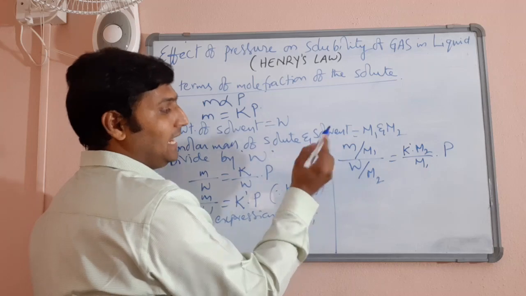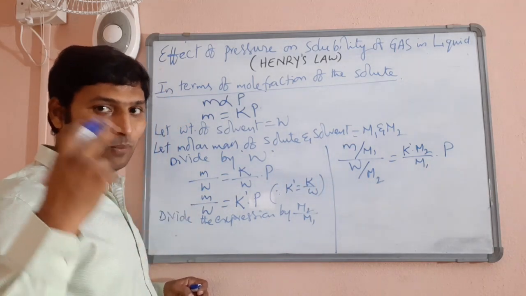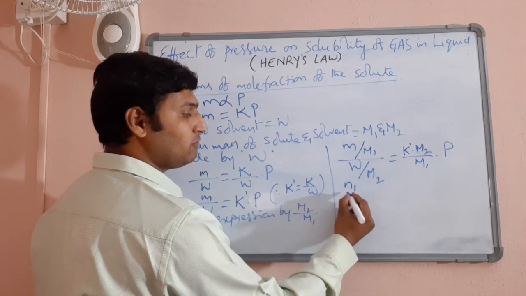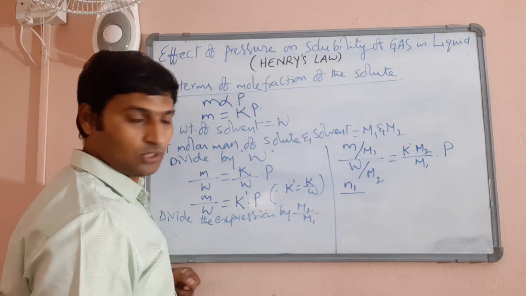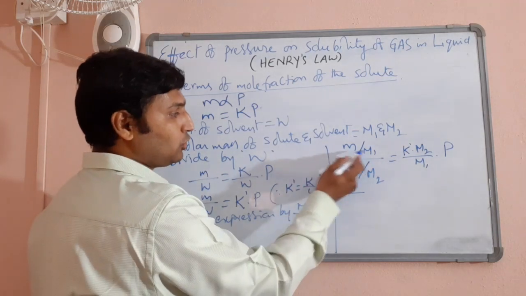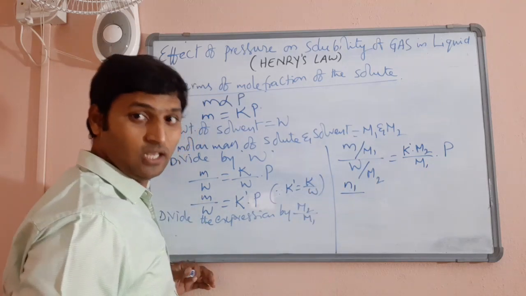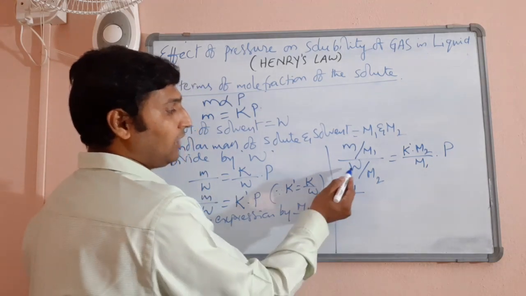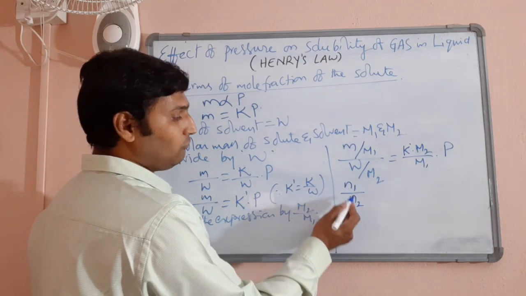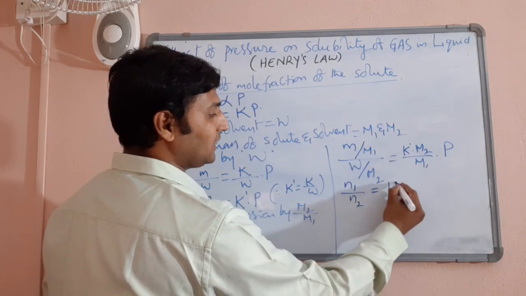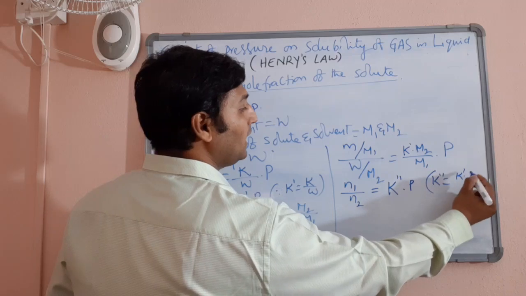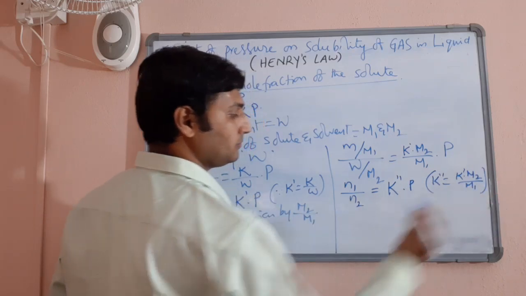Point number 2, let us assume solute as 1, solvent as 2. Then mass of solute by molar mass of solute is nothing but number of moles of solute. You know that, right? Given weight by gram molecular weight is nothing but number of moles. I am labeling solute as 1 here. And mass of solvent by molar mass of solvent is number of moles of solvent. So n1 by n2 is equal to K double dash into P, where K double dash is equal to K dash into M2 by M1.